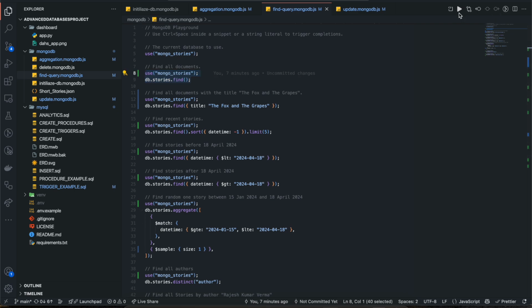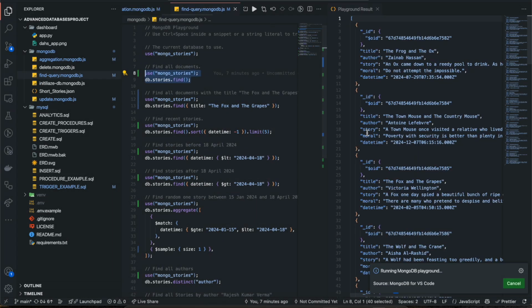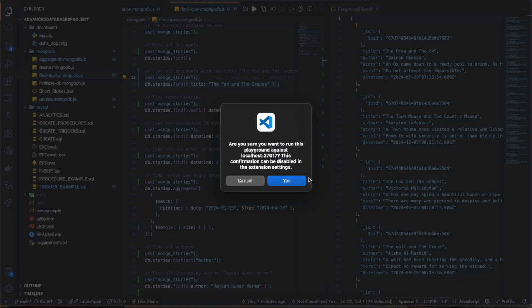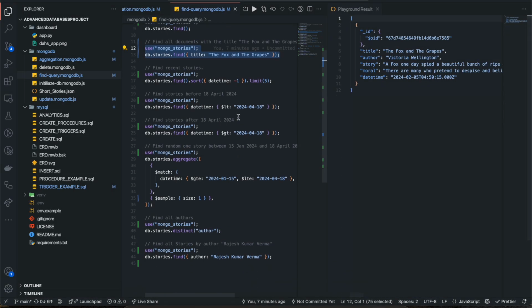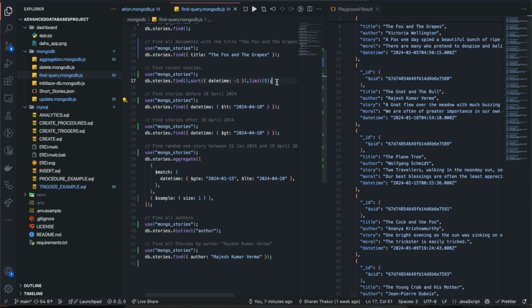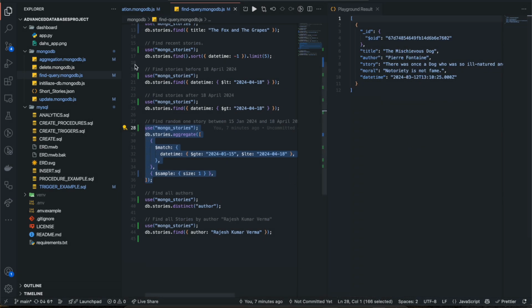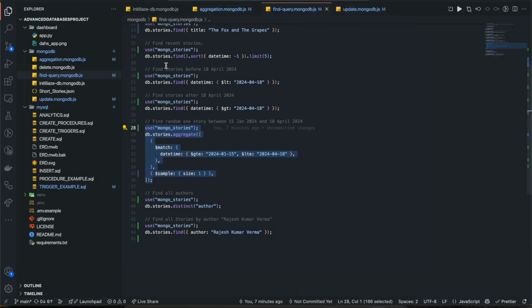So I can find all of the documents, then I can find a specific document, then I can do something based on date, then I can also show you the recent ones. And then if I just want a random story between two dates, I have this query for that. Now, this was for the finds.